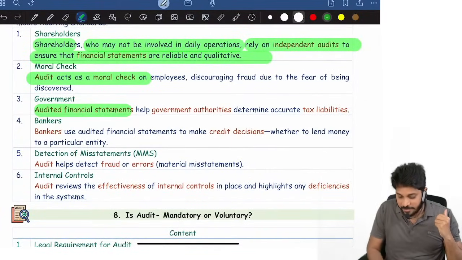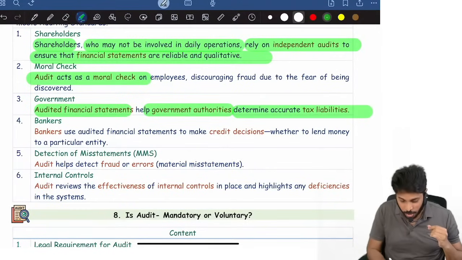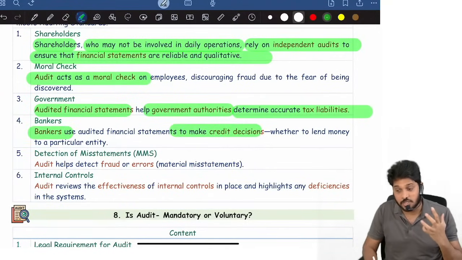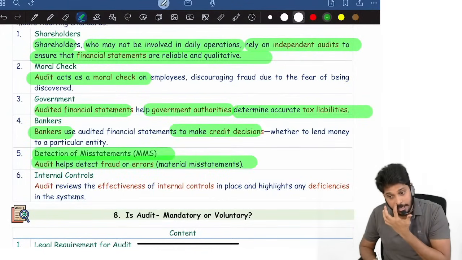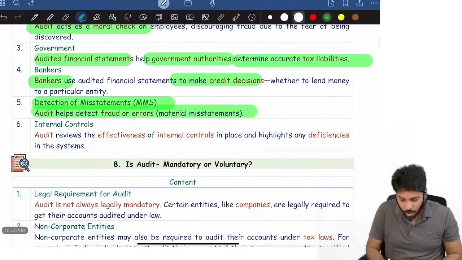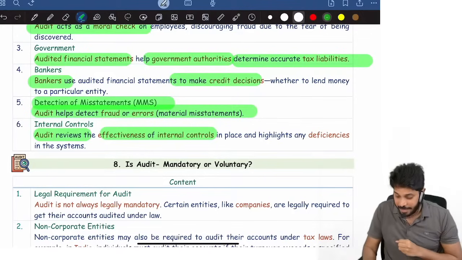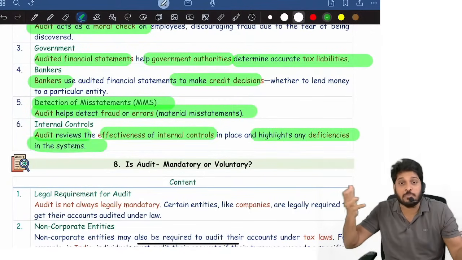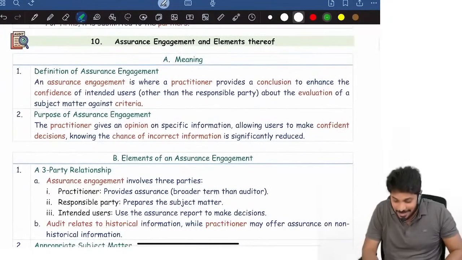Audited financials help government authorities determine whether tax liabilities are correctly recovered or not. Audited financials help bankers make credit decisions, whether to give a loan or not. The auditor might discover frauds and errors, and will review internal controls in the company, whether they are effective or not. Thereby he will highlight deficiencies in the system and recommend to management what improvements can be made.